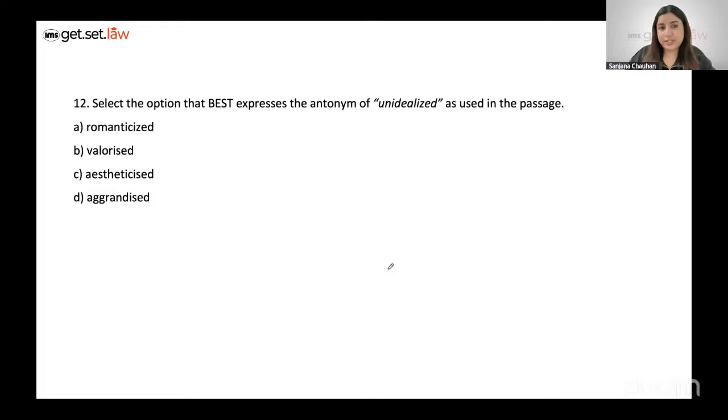And the last question, I really wanted to come up with a vocab based question. This time around, it's an antonym of the word unidealize. Now, if I tell you unidealize is the opposite of idealize, idealize is when you would really want to, in a way, appreciate something, right? So the perfect option here becomes romanticized, and I'll tell you why. Valorized is when you think of something from a very brave perspective.